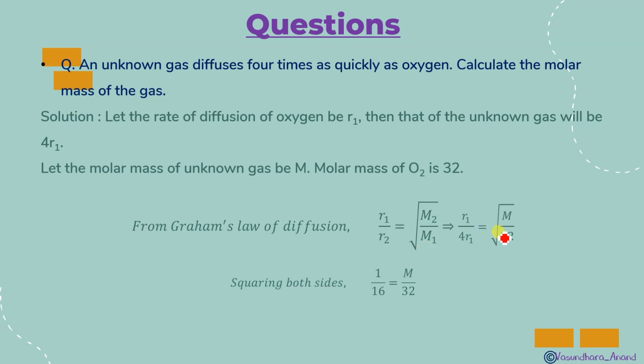Just square it, make it a square on both sides. So this will be R1 square and 16 R1 square. R1 square will cancel, and we get 1 upon 16 equals M upon 32. So the mass will be equal to 2, and that is hydrogen gas. So I hope it is clear. There should be no doubt.